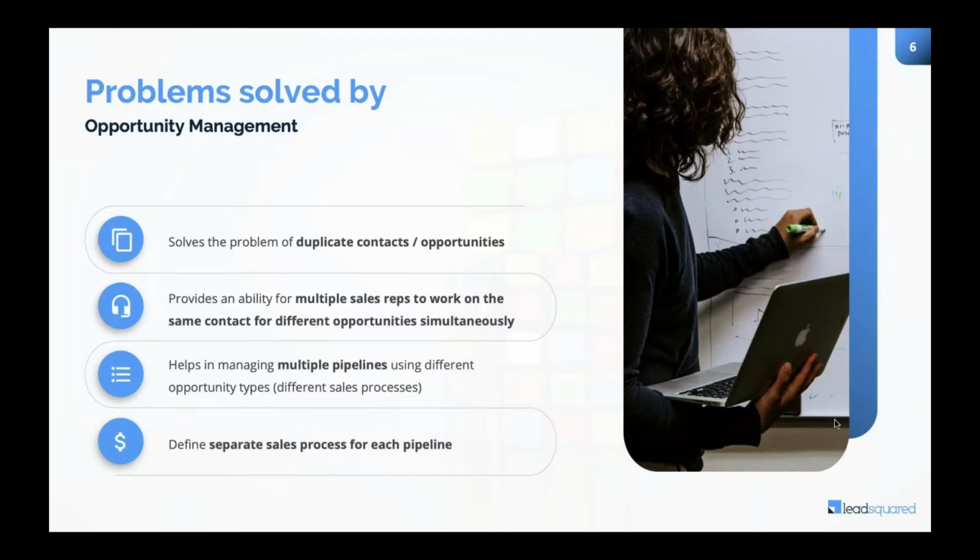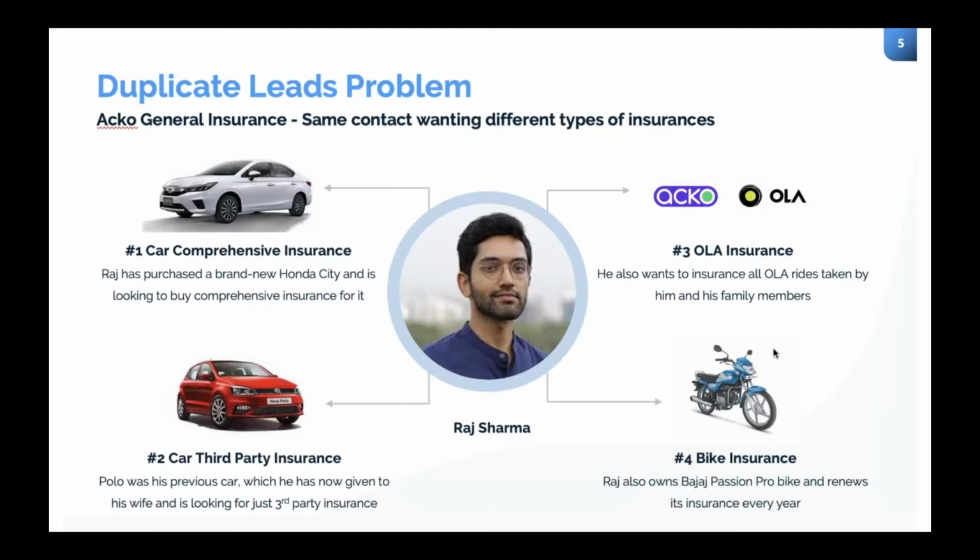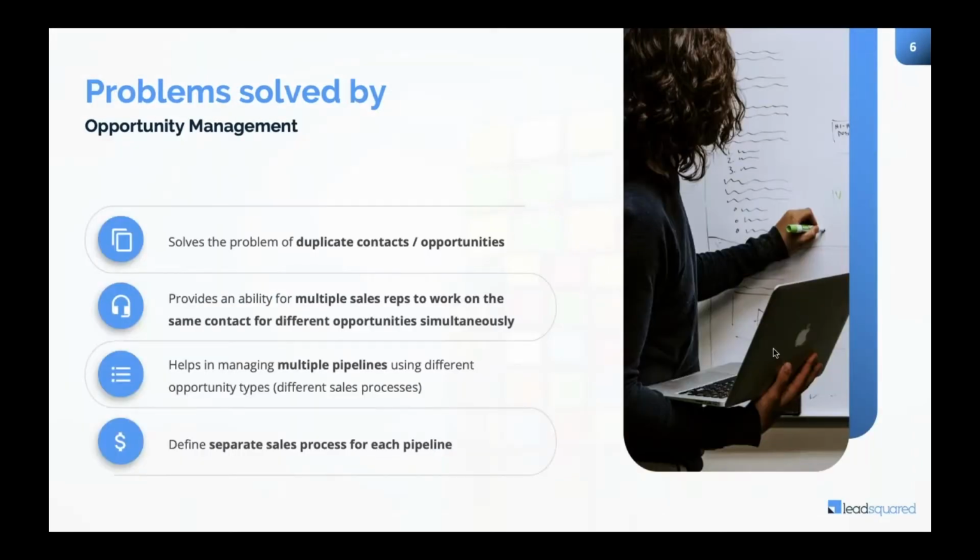The next problem that gets solved is that initially multiple sales reps were not allowed to work on a single lead. How we used to do that, again, was using the feature of lead sharing. But now with opportunity management, the moment the opportunity is created and assigned to a particular sales rep, the sales rep automatically gets access to the associated contact, and he gets started with this opportunity. So like in the previous example, we have four opportunities with Raj, and there can be four different people working on Raj at a single point in time. So this is again solved with opportunity management.